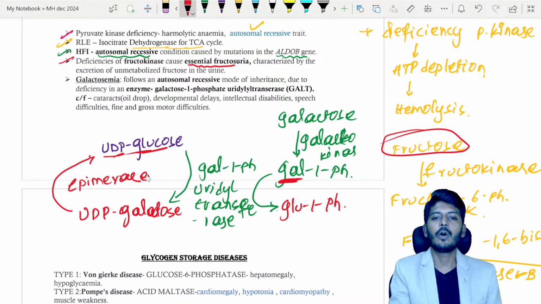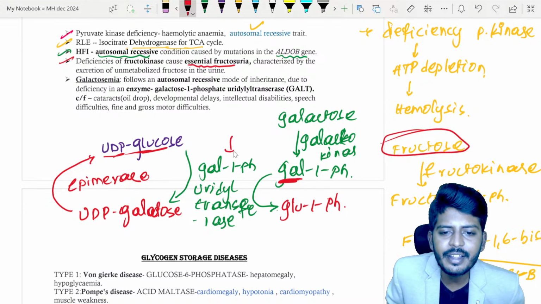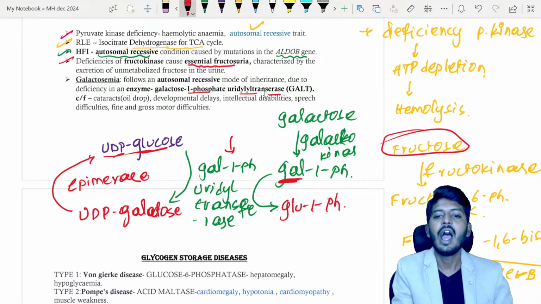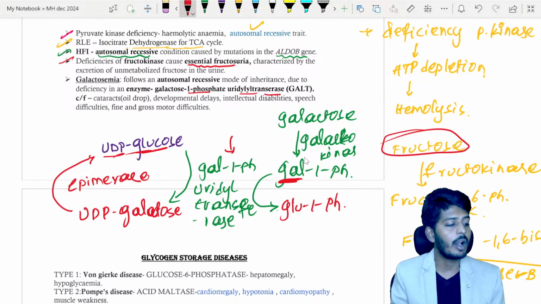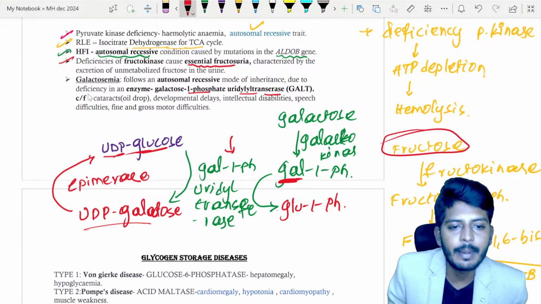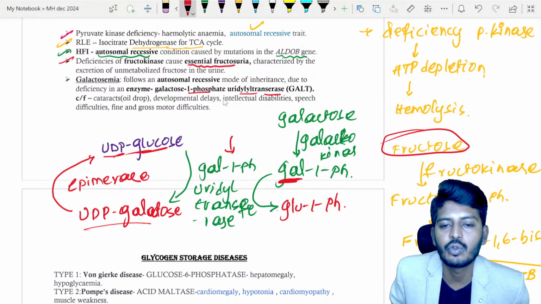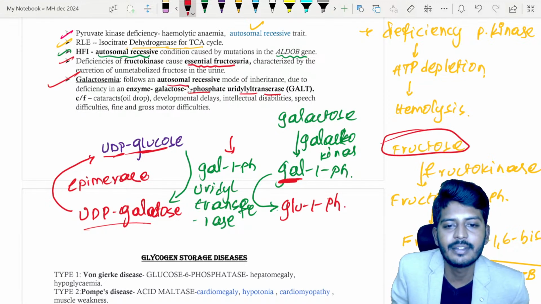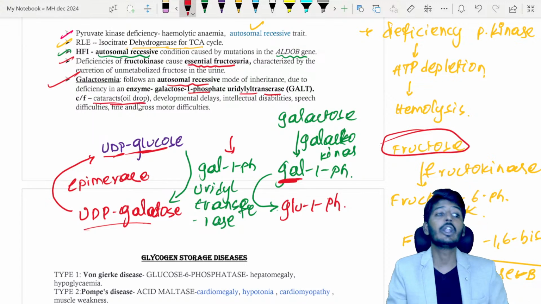If there is a deficiency of this particular enzyme, galactose 1-phosphate uridyl transferase, galactose will form galactose 1-phosphate, but further it will not get converted into UDP galactose. Because of that, you have a problem, that is galactosemia. So galactosemia is a lack of the enzyme galactose 1-phosphate uridyl transferase, and it is an autosomal recessive disorder associated with one important symptom, that is oil drop cataract.